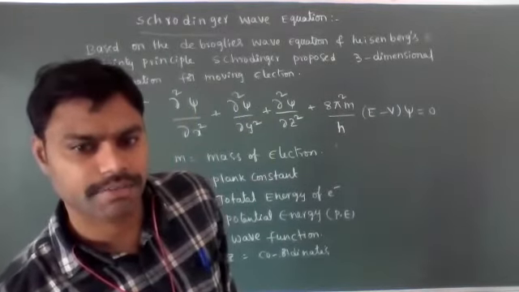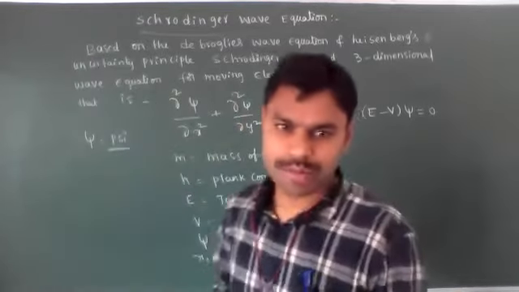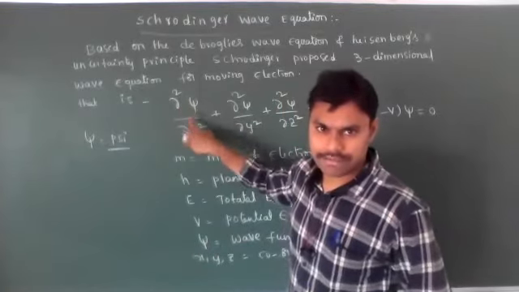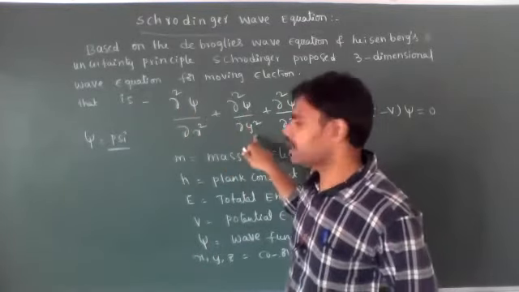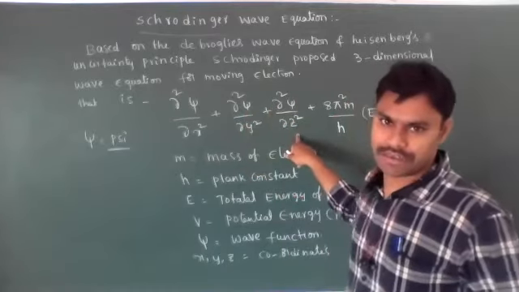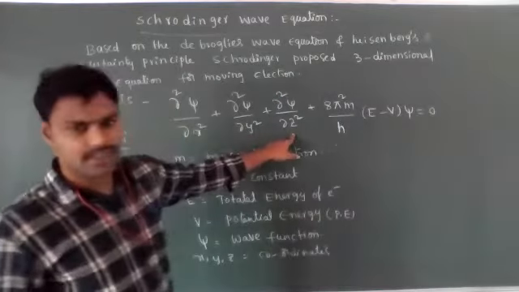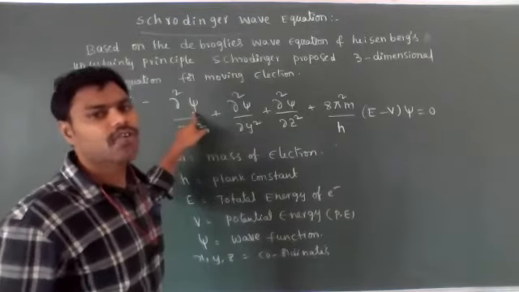See, once again I will repeat that equation. The same way you have to remember it: dou square psi by dou x square, dou square psi by dou y square, dou square psi by dou z square. See, it is very easy. Here x square, y square, z square, and psi is common, it is the wave function.